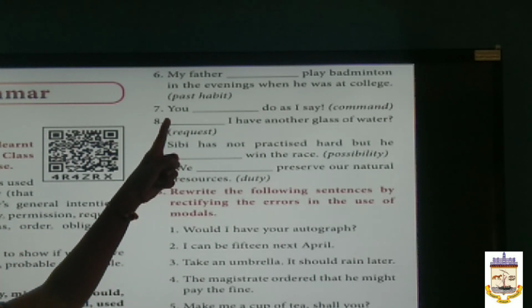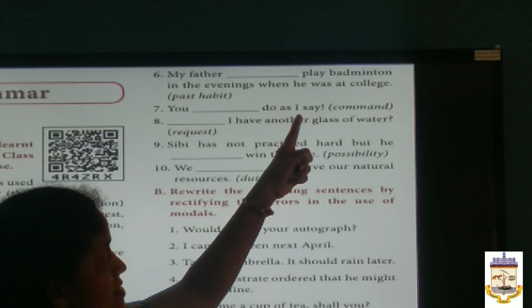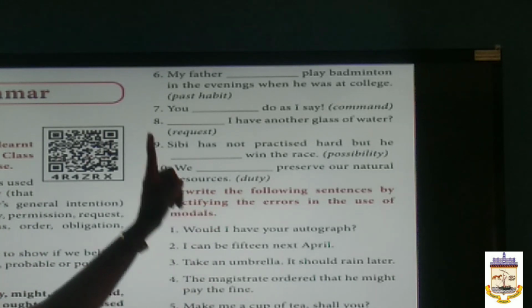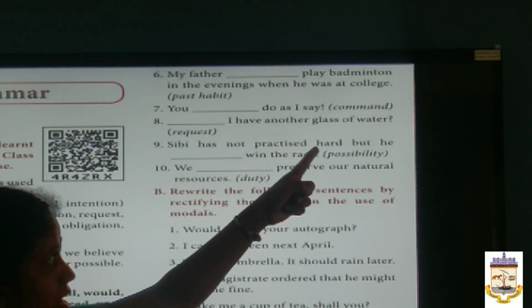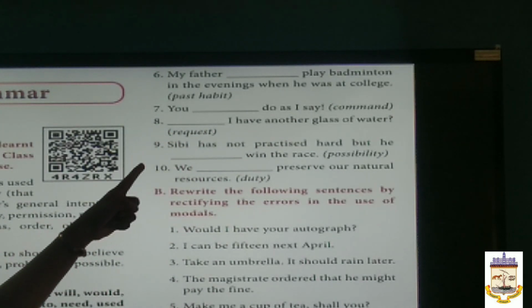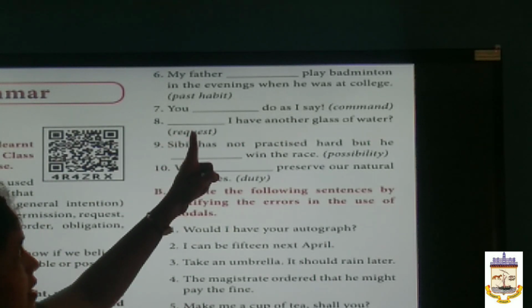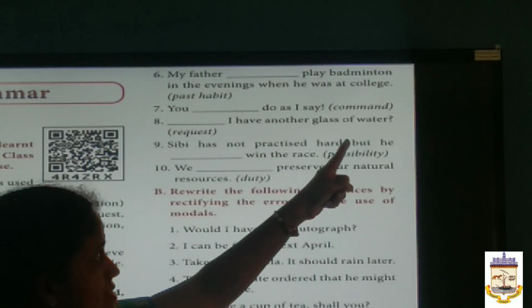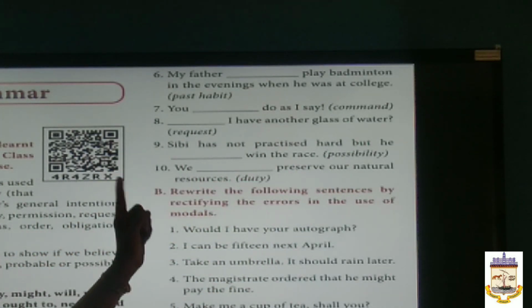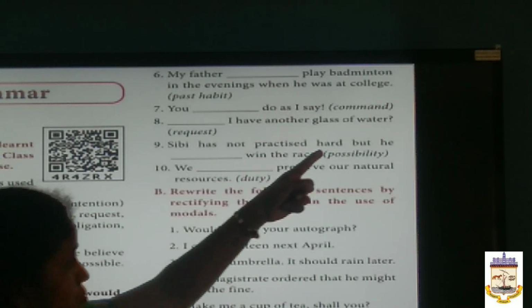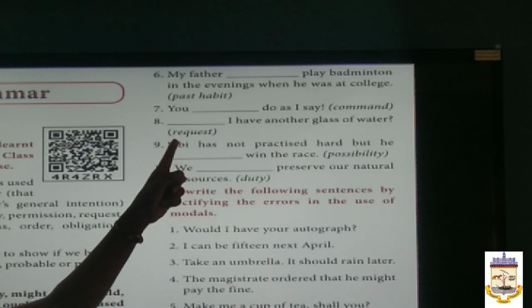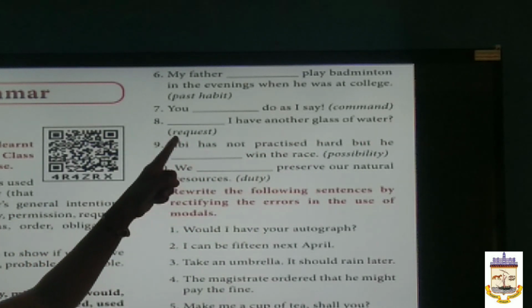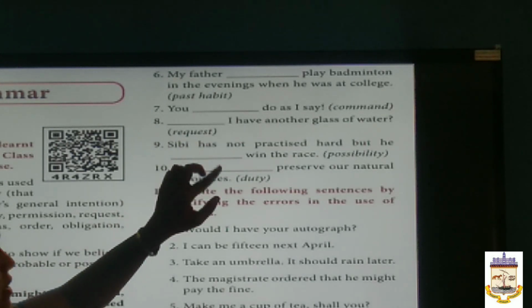Next sentence, you dash to do as I say. Command. You must do as I say. For this command, we have to use the modal must. I dash have another glass of water. Request. Could I have another glass of water? Or can I have another glass of water? For request, we can use the modal can or could.